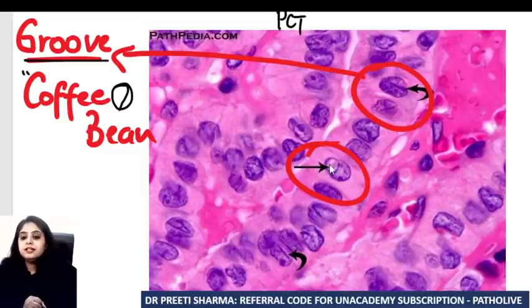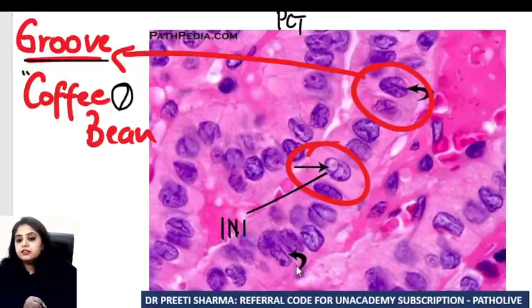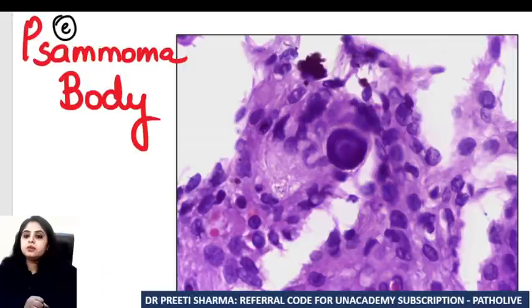And what do you see here? Again, it's a nucleus with a dot. Can I call this as the intranuclear inclusion? And can I call this as the groove? In fact, I can see another groove over here. I can see another nucleus with another line going through it, another groove. So these two are grooves. This is an inclusion. And is there any body which we are missing out on? One very famous body for papillary carcinoma thyroid. Yes, the one over here, the Psammoma body.